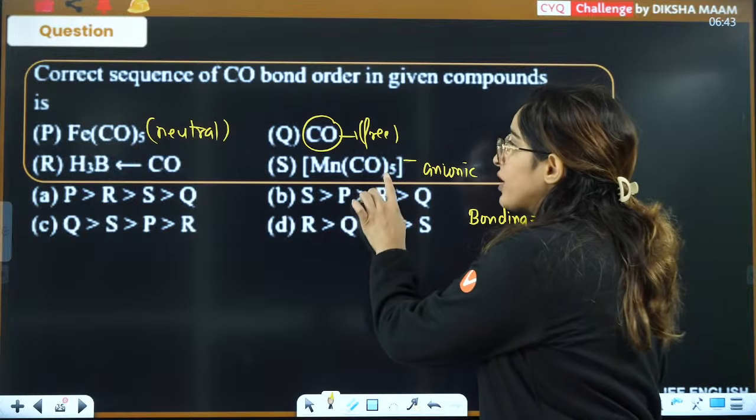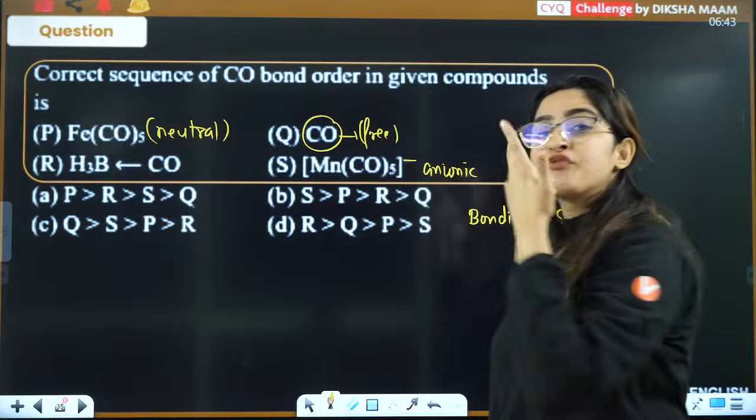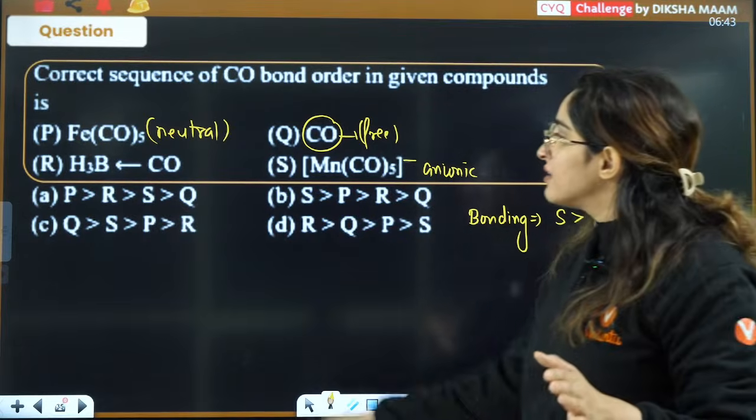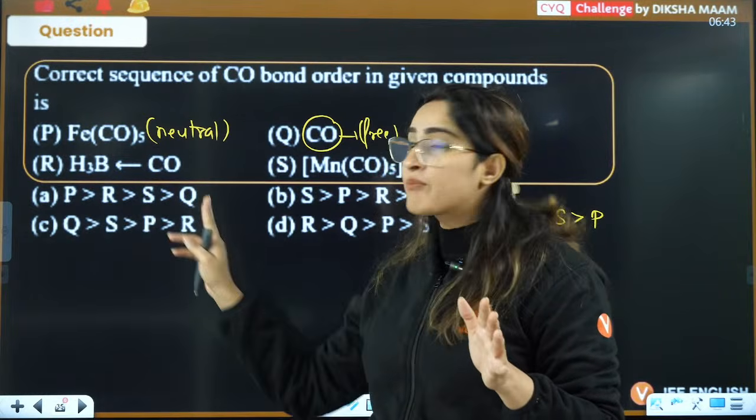Here it had more electrons. Here it had so many carbonyls. Here there is free carbonyl. In case of free carbonyl, it is still better than that carbonyl which is already donating to someone. So here back bonding will be even less.